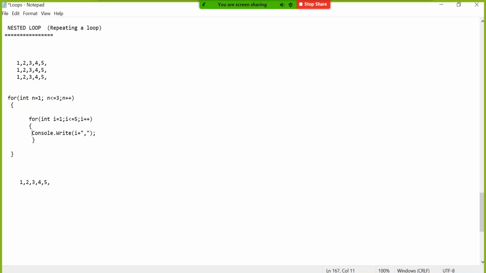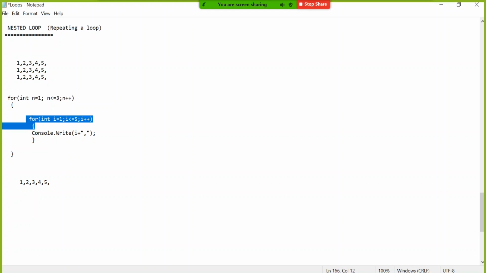That means if this is giving me one line, the highlighted one, and I keep that inside another loop, then this loop indicates: whatever is inside me, you repeat it 3 times.